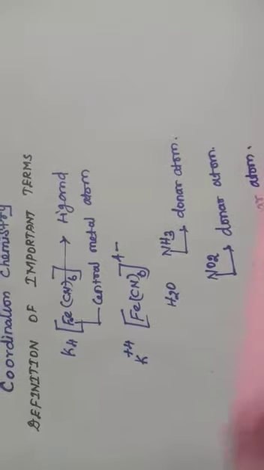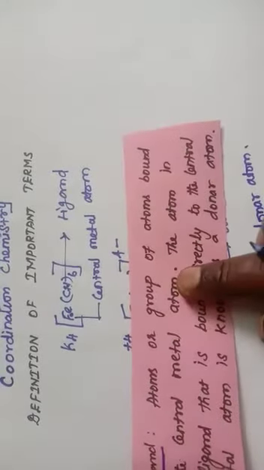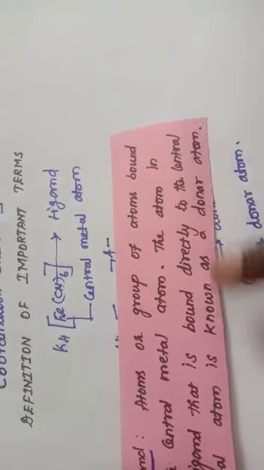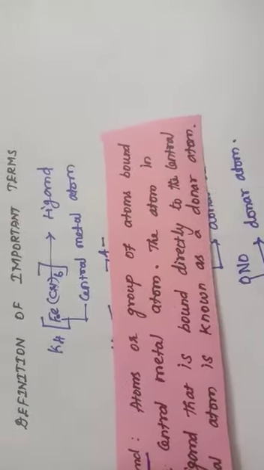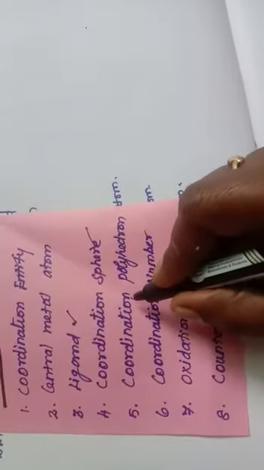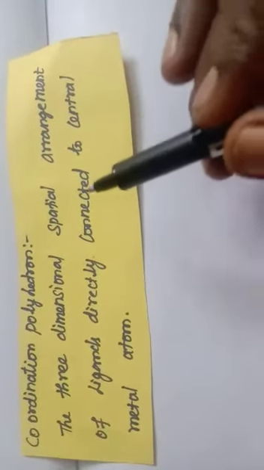So ligand means atom or group of atoms bound to the central metal atom. The atom in the ligand that is bound directly to the central metal atom is known as donor atom. We have discussed central metal atom and ligand. The next one is coordination polyhedron. The three-dimensional spatial arrangement of ligands directly connected to the central metal atom is known as coordination polyhedron.